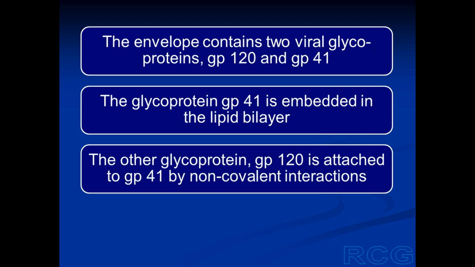Two envelope proteins are associated with the lipid bilayer. These two proteins are in fact glycoproteins. They are known as GP120 and GP41. GP41 is embedded in the lipid bilayer. GP120 is present on the surface of the lipid bilayer, and it is attached to GP41 by non-covalent bonds.